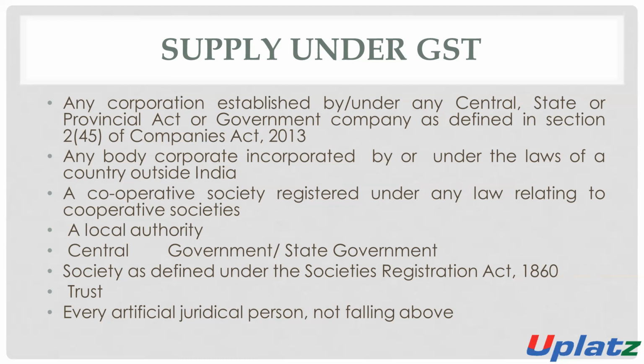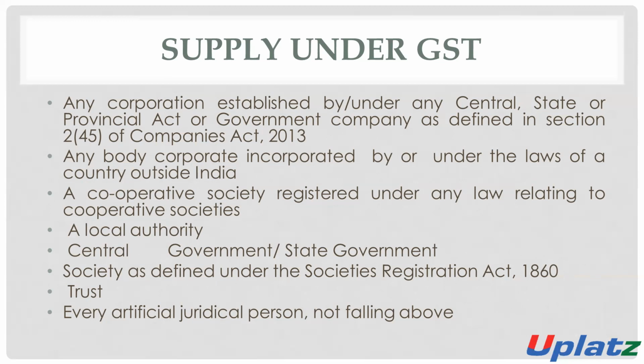A body corporate which is incorporated by or under any law of a country outside India will also be considered as person. A cooperative society which is registered under any law relating to cooperative societies will also be considered as person.